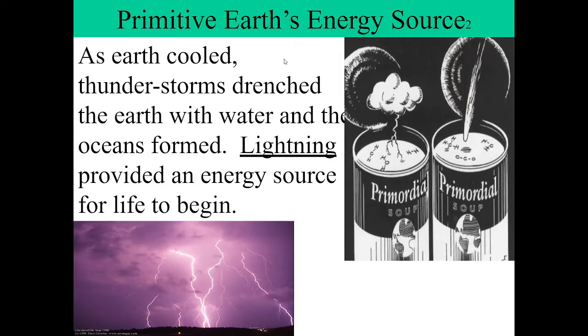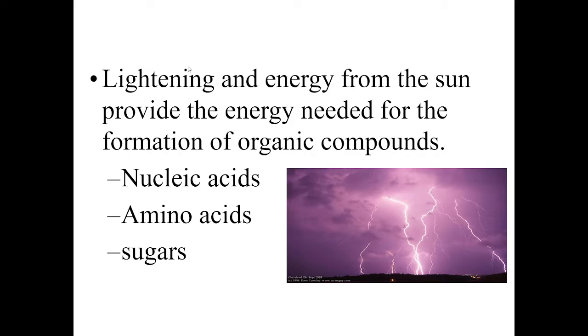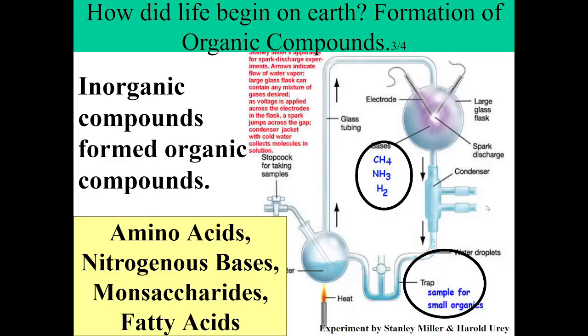Primitive Earth's energy source. As the Earth cooled down over the years, thunderstorms drenched the Earth with water and the oceans formed. Lightning provided an energy source for life to begin. Lightning and energy from the sun provide the energy needed for the formation of organic compounds, such as nucleic acids, amino acids, and sugars. How did life begin on Earth?